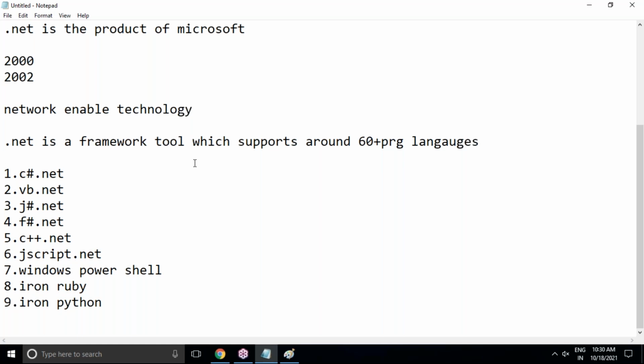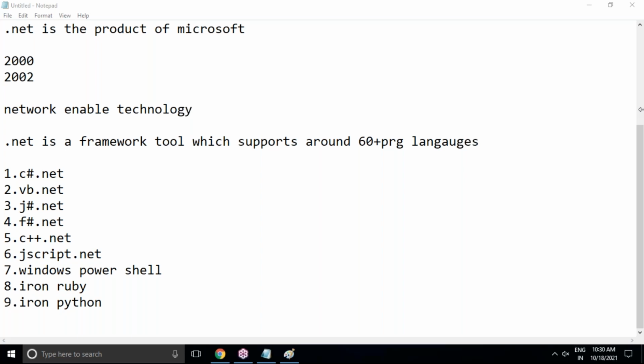Because Microsoft itself is providing a lot of framework libraries for developers. Imagine that there are no framework libraries, and you have to write everything from scratch completely. Your libraries also have to be written, and your basic code also has to be written, and you have to use that code for further usage also.